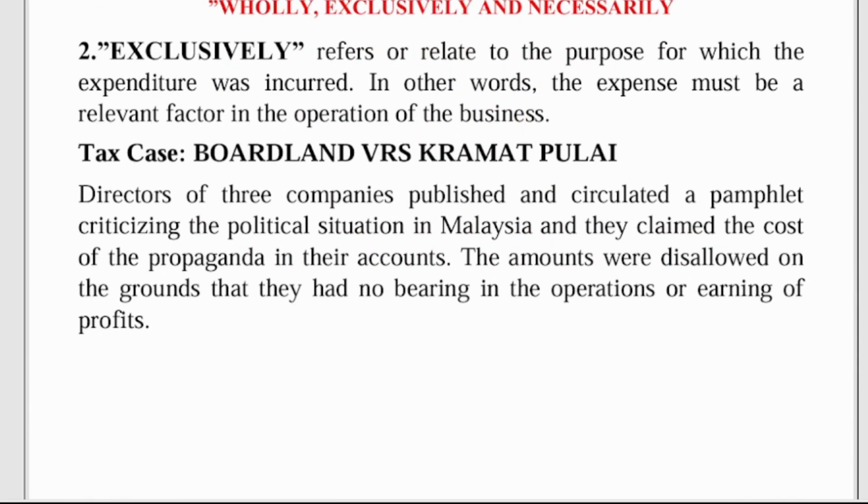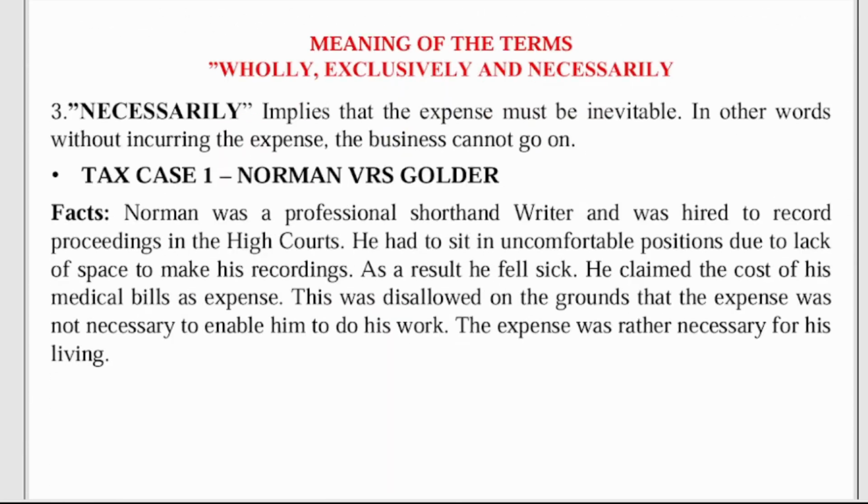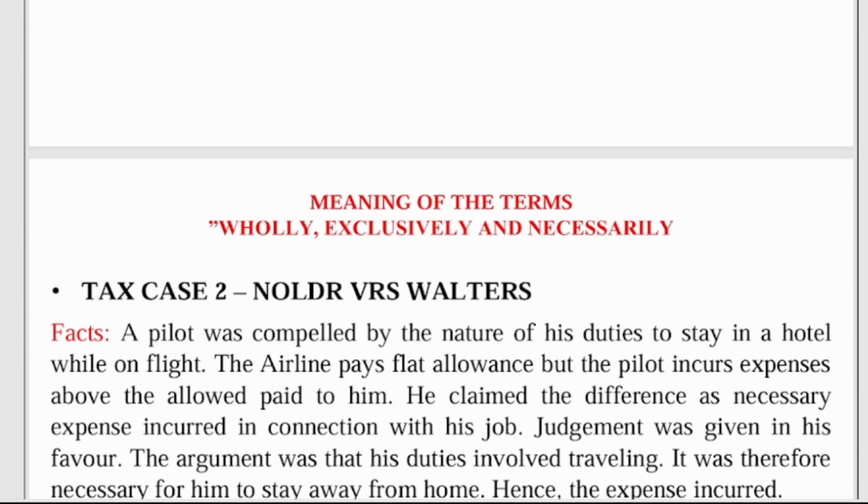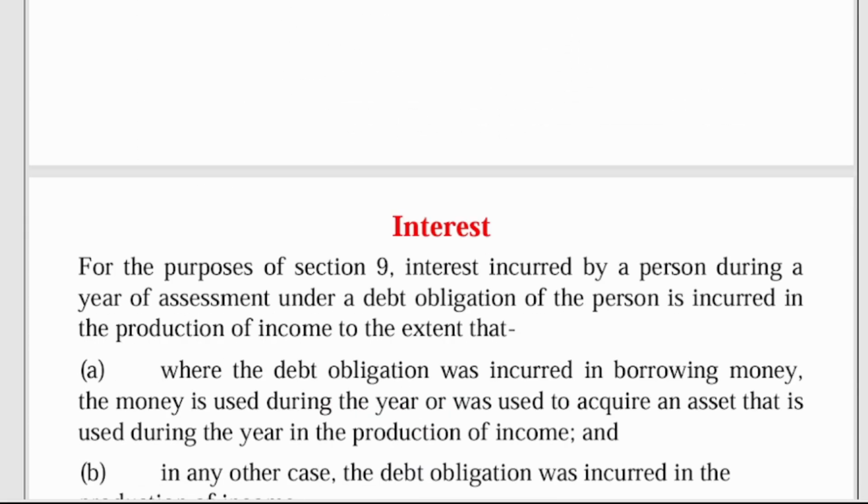Now, exclusively refers to the purpose for which the expenditure was incurred. In other words, the expense must be a relevant factor to the operation of the business. That is very important. And necessary implies that the expense must be inevitable. In other words, without incurring the expense, the business cannot go on. So as I said earlier, end of year party is one example. It's not important. An end of year party wouldn't affect the production of the business. Yes, you can justify it by saying that it gives staff motivation, those kinds of things, but from the tax concept, we don't see it to be important. All right, let's come to other rules.